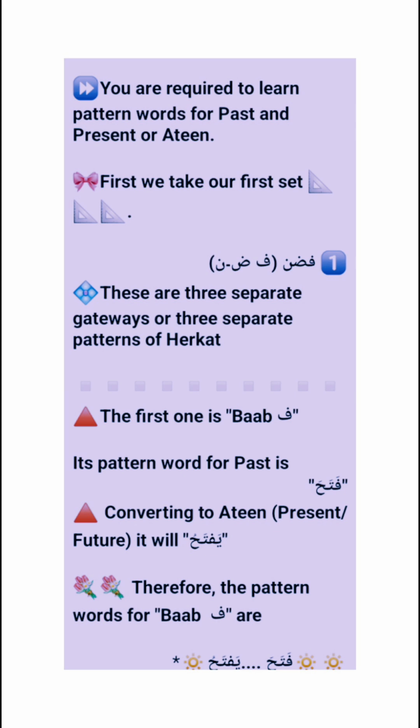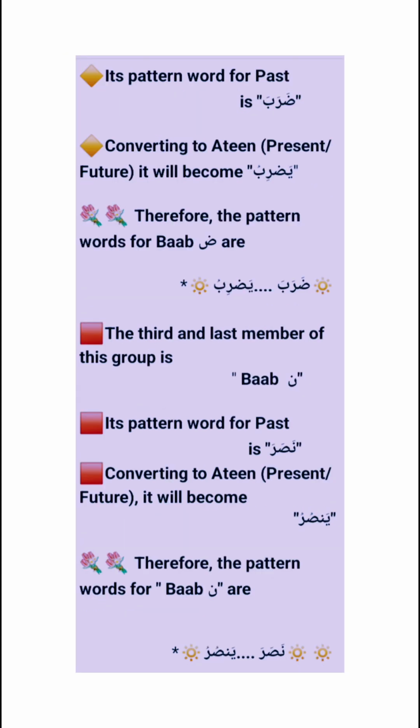We are required to learn the pattern words of our past and Athene or present. First we take the first set. The first set is Fa, Zad, Noon. These are 3 separate gateways or 3 separate patterns of harkat. Fa, fatha: Fataha, Yaftahu. The second bab is Zad, whose pattern is Zaraba, Yazribu. The third and last member of this group is Bab Noon, whose pattern is Nasara, Yansuru.